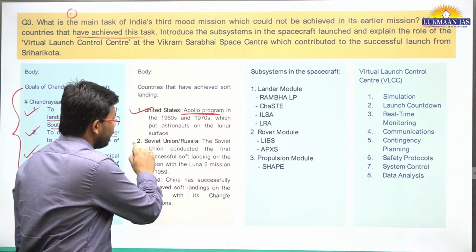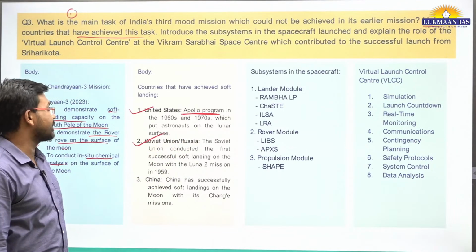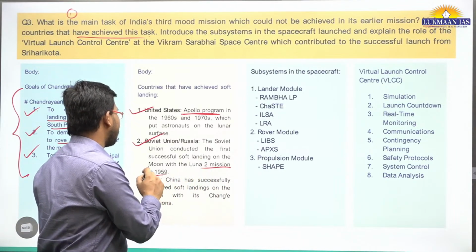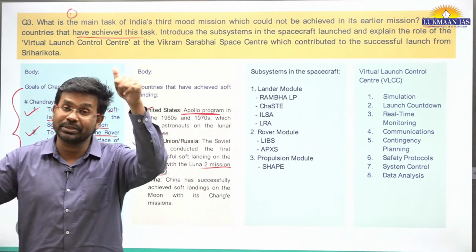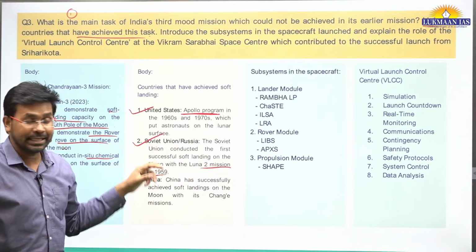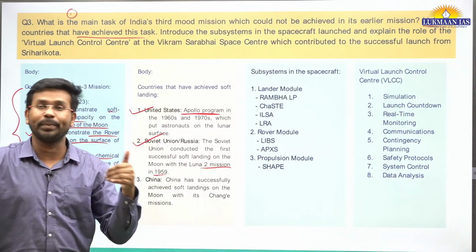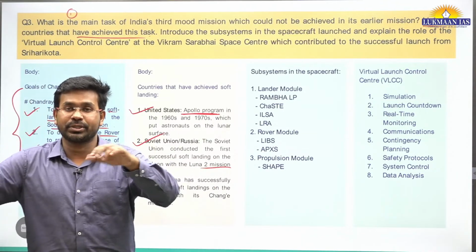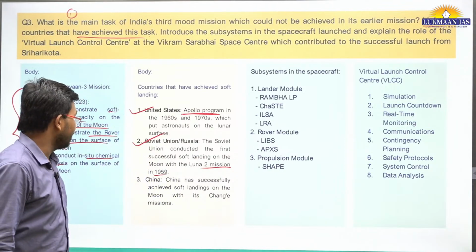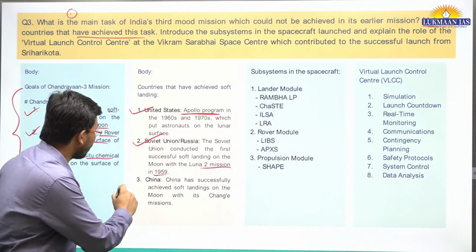That's the thing. Then Soviet Union. So Soviet Union conducted the first successful soft landing on the moon with the Luna 2 mission in 1959. So Soviet Union was the first country in the world to have a soft landing, right? But the thing is, Soviet Union got disintegrated. Now, out of Soviet Union, many countries emerged. The largest country that has emerged is Russia. Now Russia is in a state of warfare with Ukraine, we all know, right?